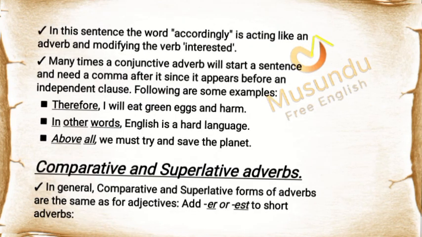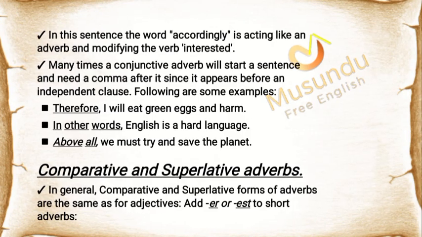In this sentence the word "accordingly" is acting like an adverb and modifying the verb "interested". Many times a conjunctive adverb will start a sentence and need a comma after it, since it appears before an independent clause. Following are some examples: Therefore, I will eat green eggs and ham. In other words, English is a hard language. Above all, we must try and save the planet.